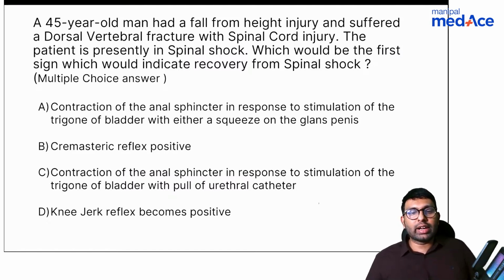So one is contraction of anal sphincter in response to stimulation of trigone of bladder with either a squeeze on the glans penis. Second option is cremasteric reflex positive. Third option is contraction of the anal sphincter in response to stimulation of trigone of bladder with pull of urethral catheter. And fourth one is knee jerk reflex becomes positive.